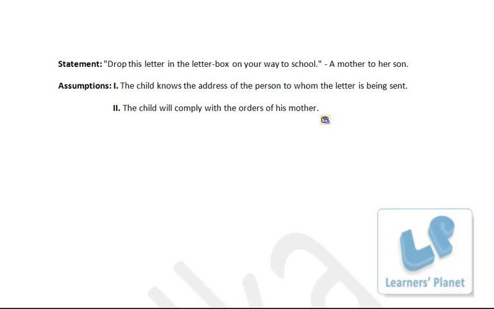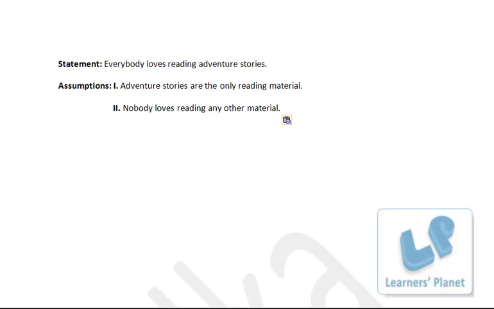See, if the mother is giving the letter to her child, that means there is some confidence in her mind that he will comply with her order. So this assumption is valid. Unless she is not having confidence that her child will listen to her, she would not have given the letter to the child. Okay, so this assumption is valid, or we can say implied from the statement. So only assumption 2 is implicit. That's option B.